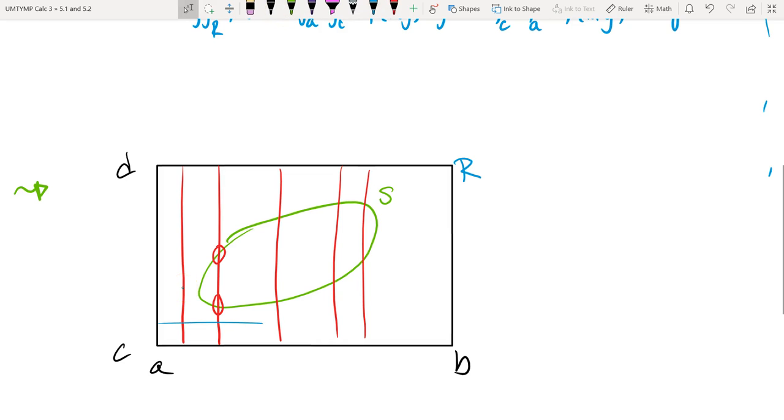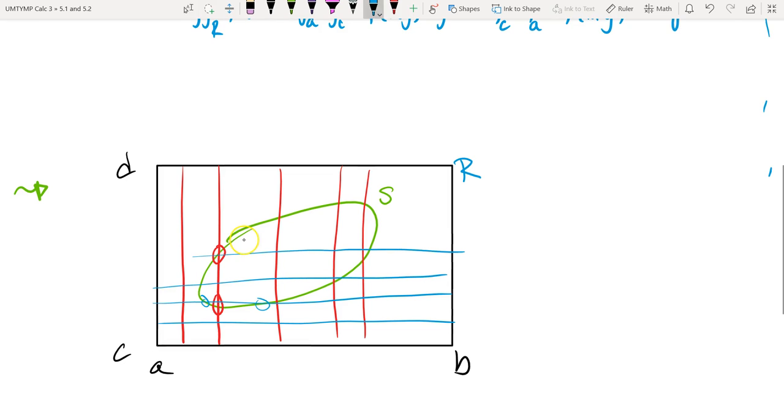Conversely, if I check the other direction, okay, that meets in two places as well, and so I have to check all the lines in both directions, meeting in two places. And so if I ever get a place where a line intersects in infinitely many places, a line segment for instance, then I would not be able to say that the double integral is the same as the iterated integral. Okay, so that's the idea of Fubini's theorem.